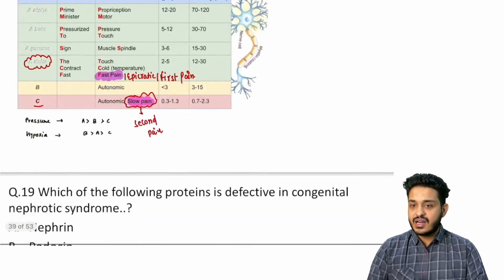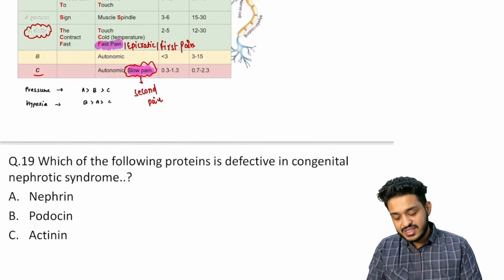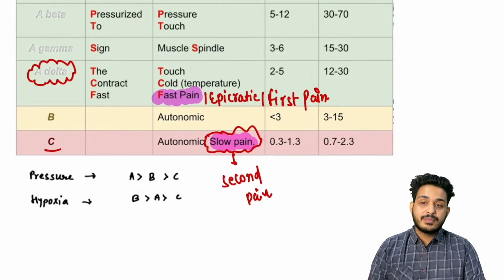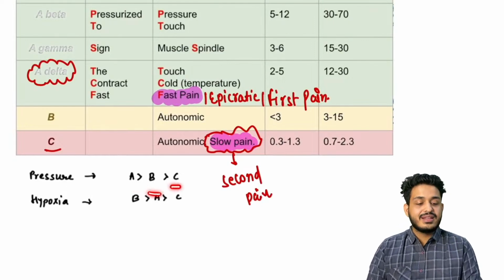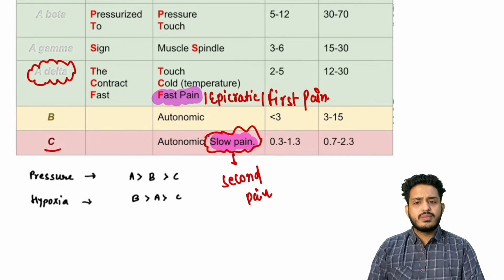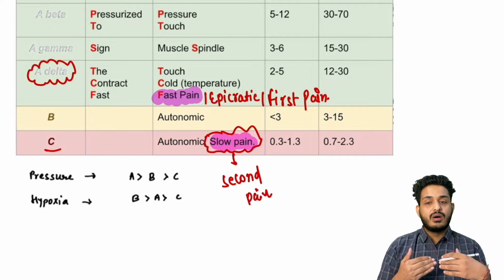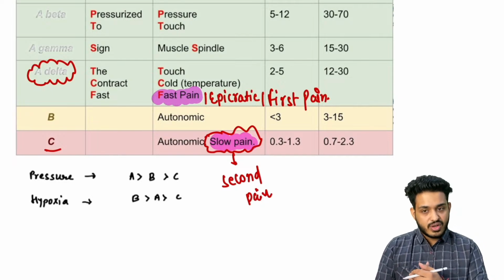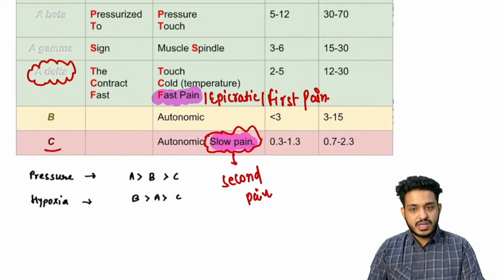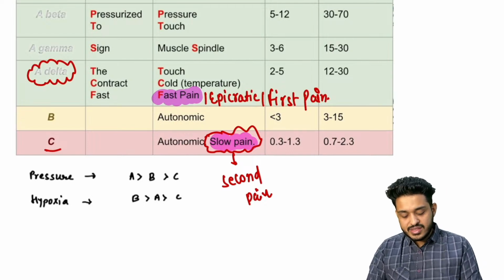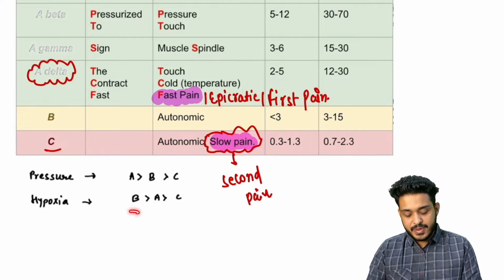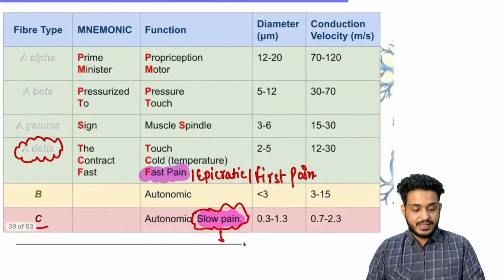Apart from that, they are also asking questions based on the susceptibility to pressure and hypoxia. Remember, A fibers are more susceptible to pressure than B and then C fibers. B and C fibers are concerned with the autonomic nervous system. We do not want a very fast working of the autonomic nervous system, right? So B and C are concerned with the autonomic nerve fibers. Whereas what about hypoxia? The susceptibility to hypoxia: B is more susceptible than A than C, right?